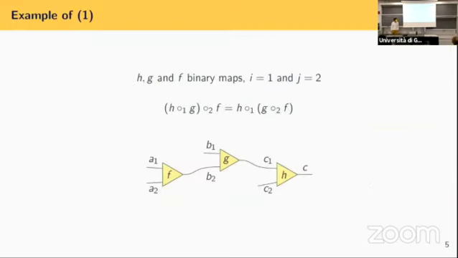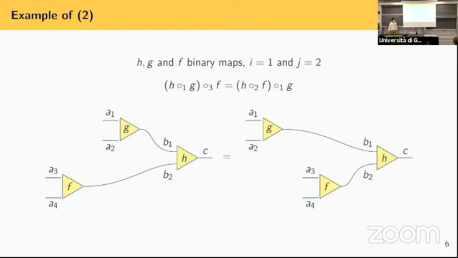So let's quickly see some examples of these associativity equations. One of them is when we got 3 in a row, and we do f into g and g into h. Obviously we've got two different ways to compose these 3 guys, and we require them to be the same. The second case of associativity is where we have g and f into the same map h. And we can do g before or f before, and obviously we require them to be the same.